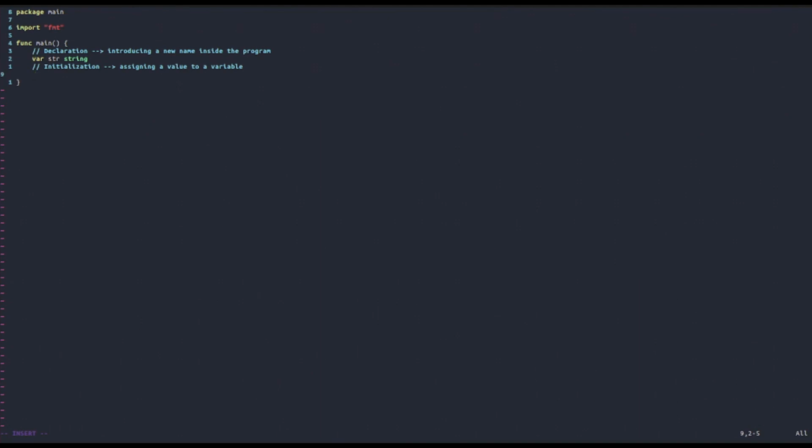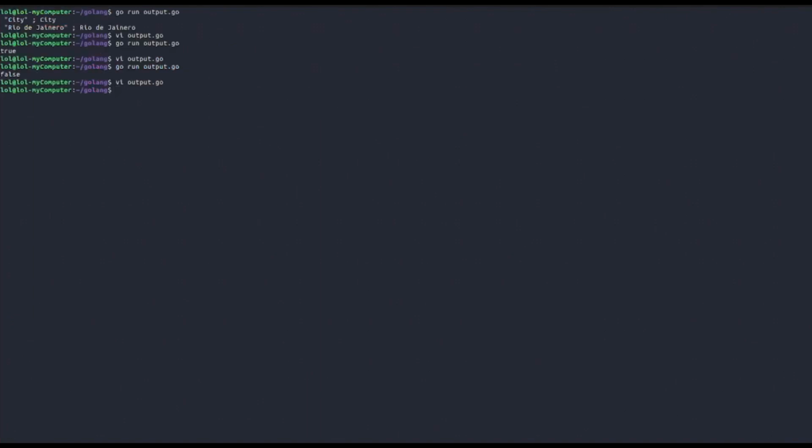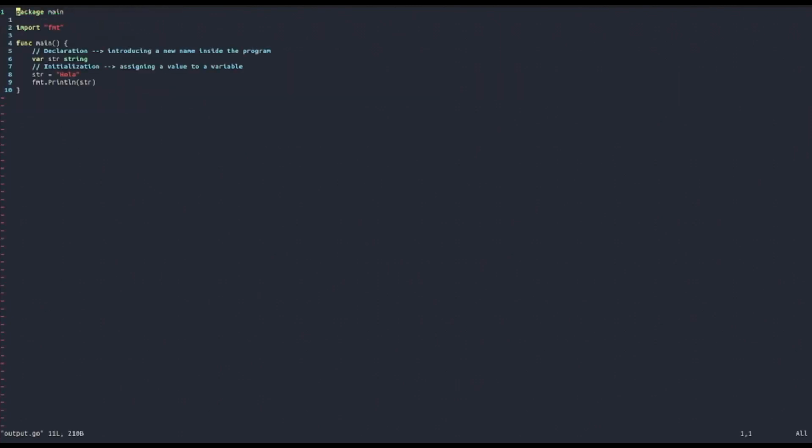And so we understand that we can actually declare and initialize values on separate lines. Basically, we can declare it on one line and then initialize it just after. So we can initialize, for example, this variable to hola. Then if we try to print out str, let's see what we get. And you get hola. As you can see, the program works, and we basically first just declared the variable. So we said, okay, this is the name we're going to use, and then we said, okay, this name is equal to that string. And now the program knows that str is equal to hola as a string. Okay, so this is the first thing that we should have said about variables.